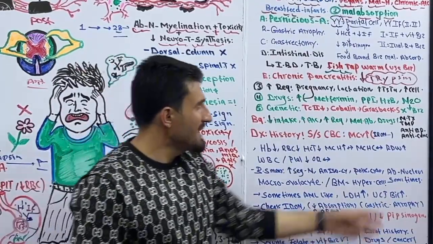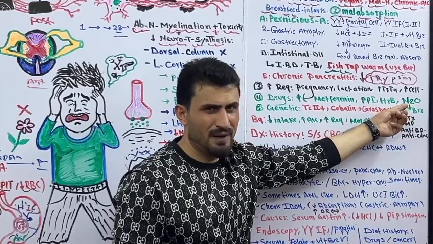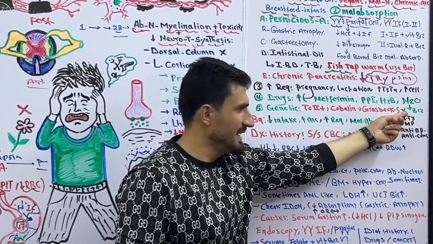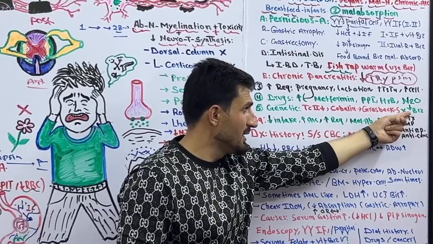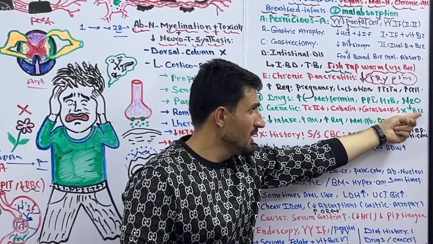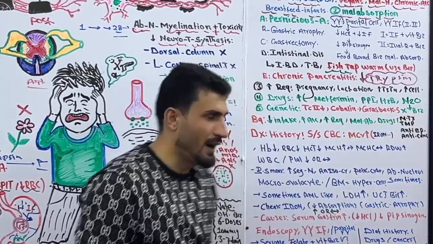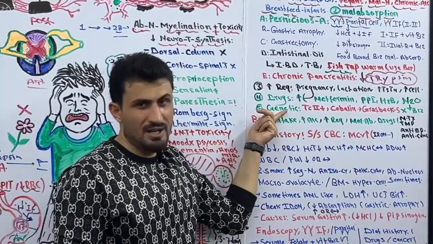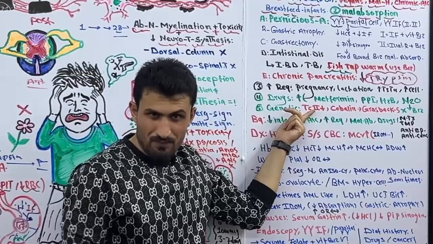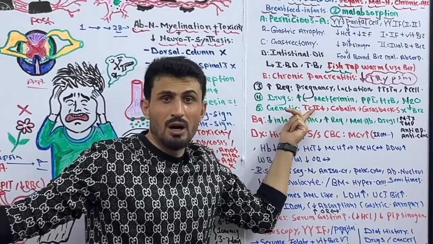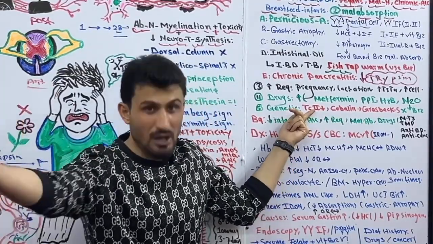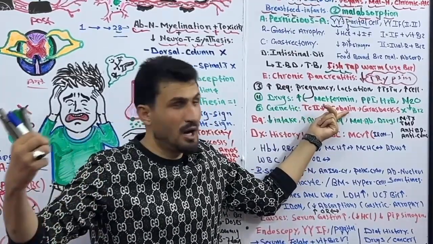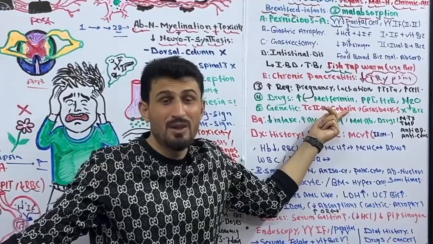Plus nitrous oxide, also called laughing gas. It's sometimes used for anesthesia, and its long-term usage causes deactivation of vitamin B12. Got it? Plus, there are some genetic causes. It means a mutation in transcobalamin 2. We need the transcobalamin 2 protein for transportation of vitamin B12, and we need cobalamin for absorption of vitamin B12 in the ileum.